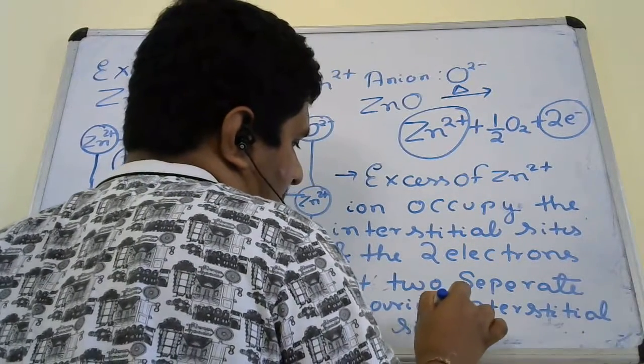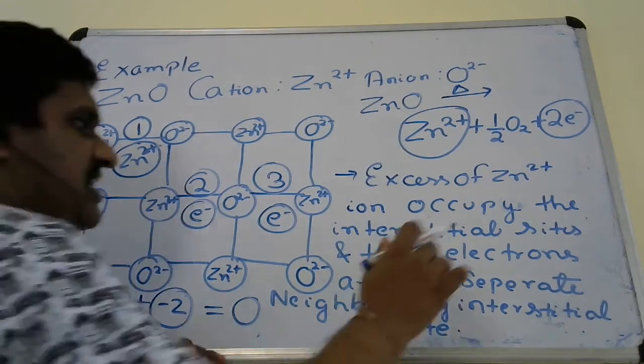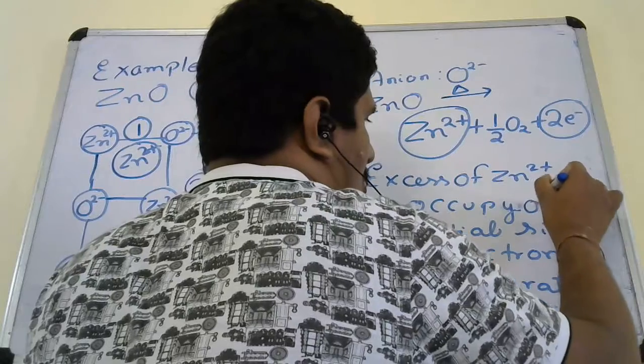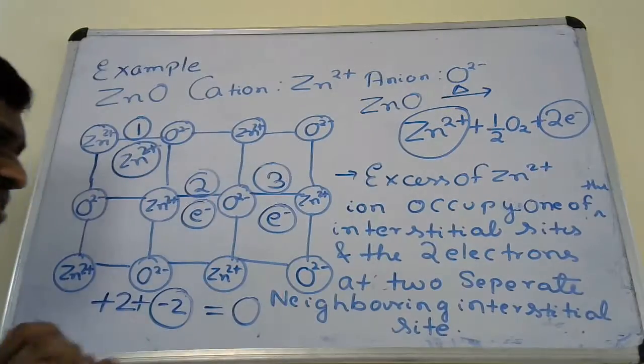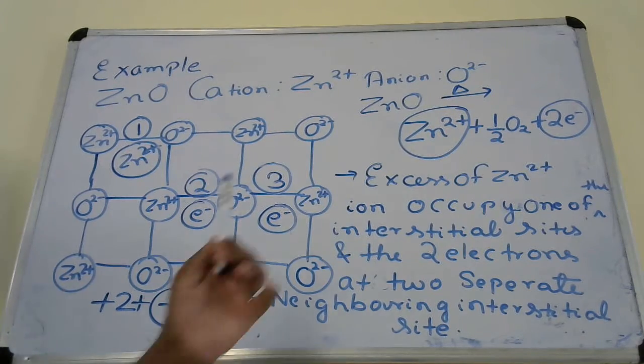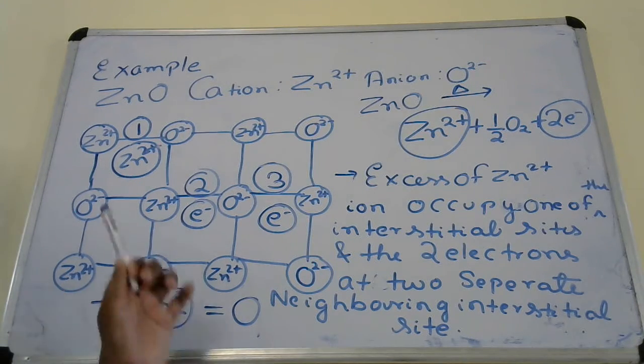Okay, at two separate neighboring interstitial sites. Excess Zn2+ ions occupy one of the interstitial sites, and the two electrons at two separate neighboring interstitial sites.